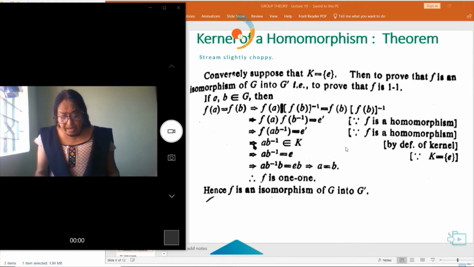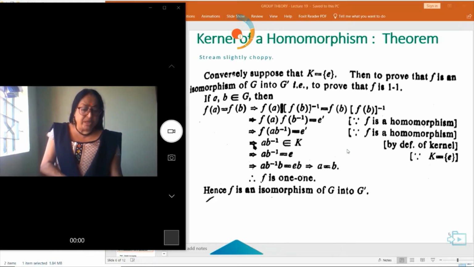So F(ab inverse) is equal to E dash. So ab inverse belongs to K. So ab inverse is equal to E, that is, multiplying both sides by b, ab inverse b is equal to eb. So a is equal to b. So F is one-one. F is an isomorphism of G into G dash.